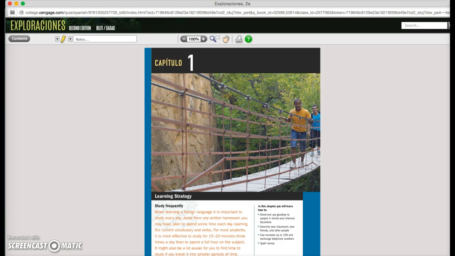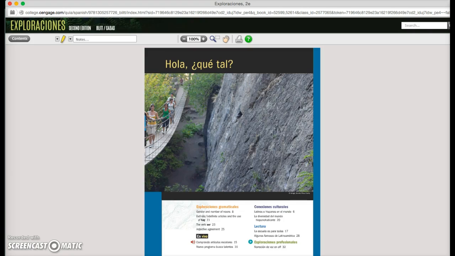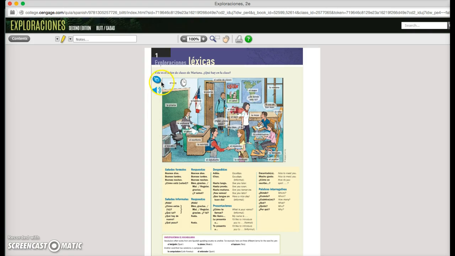At the beginning of every chapter, there's a learning strategy, and also a list of what the goals and objectives for the chapter are. Next, I'm going to practice the vocabulary.